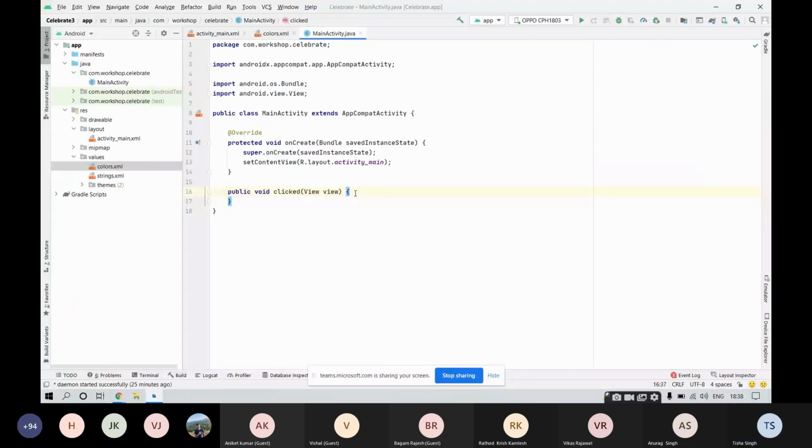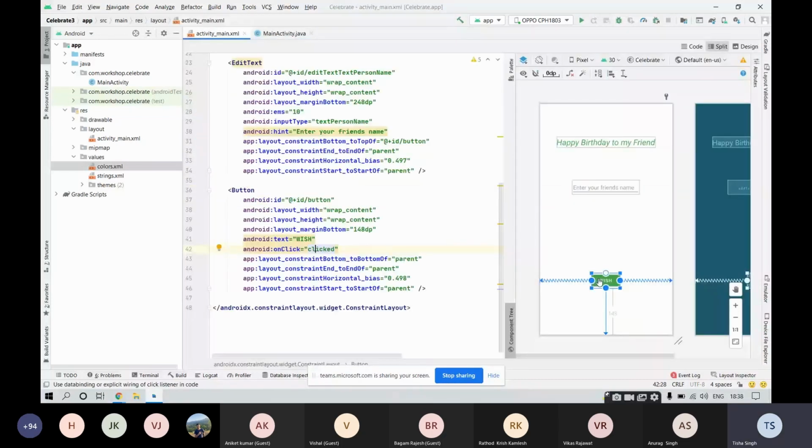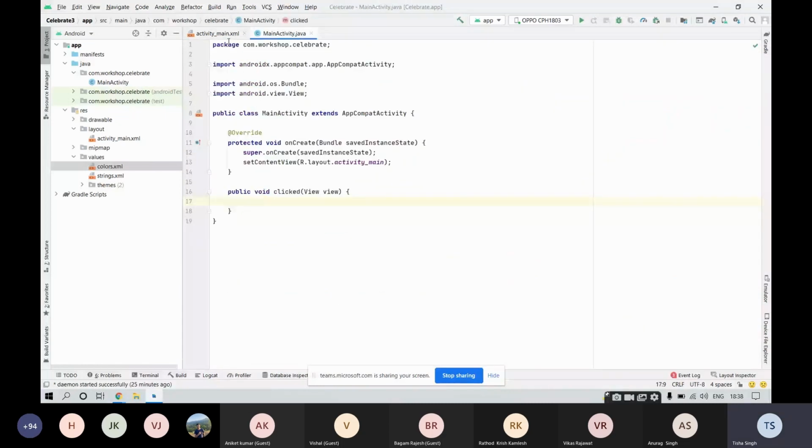Cool. So now, as I said, this function would be performing two things, toast and navigation. So whatever code we will be writing inside this function, that code will be executed whenever this button is clicked. Fine. So we'll be doing two things, that is toast and next is navigation from one screen to another.